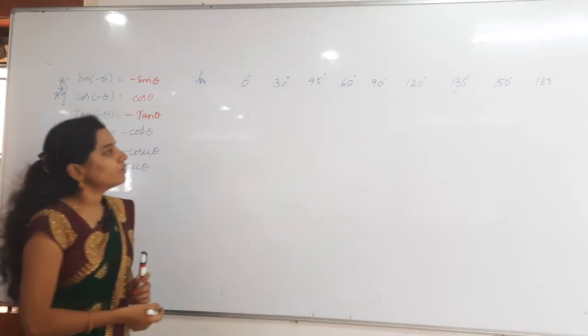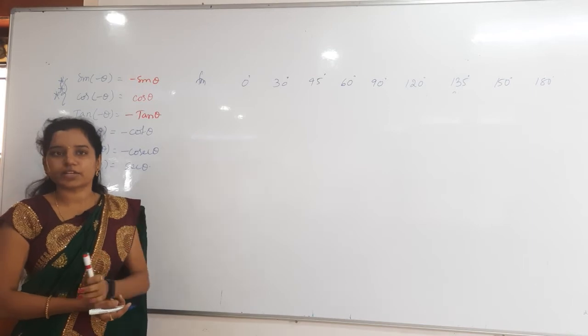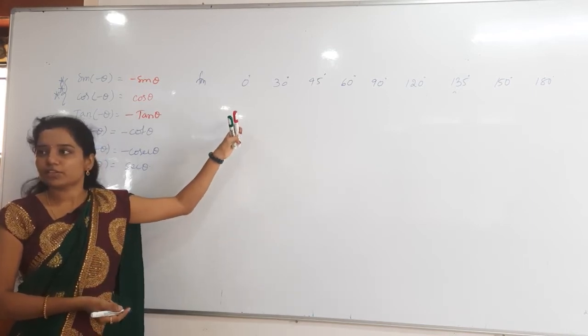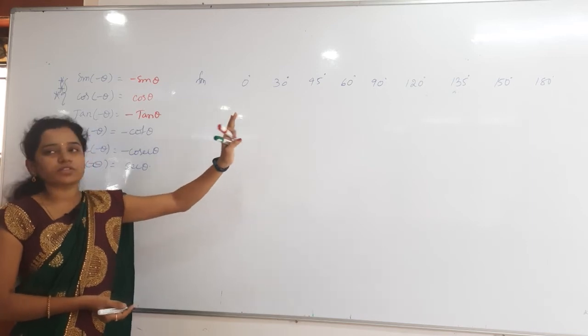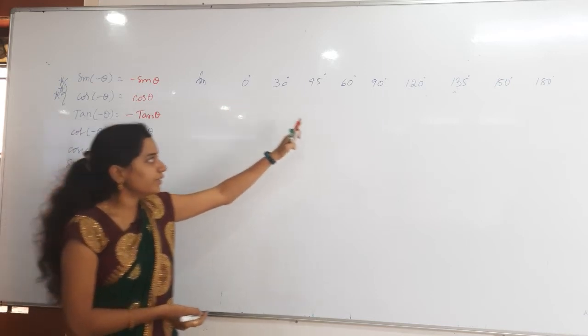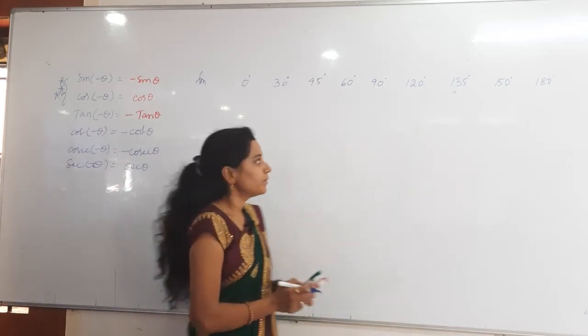How many of you know till 180 confidently? Just by seeing the angle, how many can you write? How many of you write up to 90? You are okay with 90? Then after that also, that much easy only. I will tell you the trick how to remember that. Up to 90, if you can remember easily, after that I will tell you the trick. Okay.